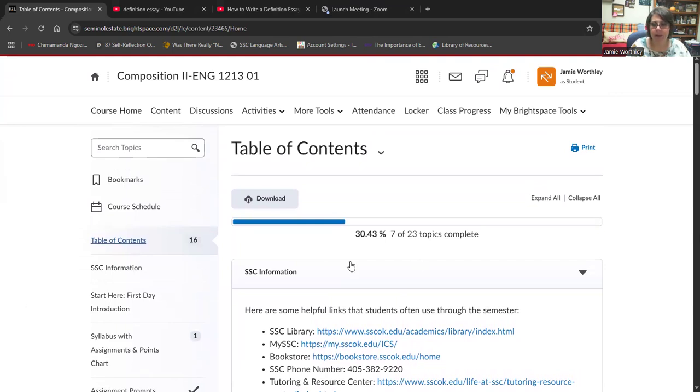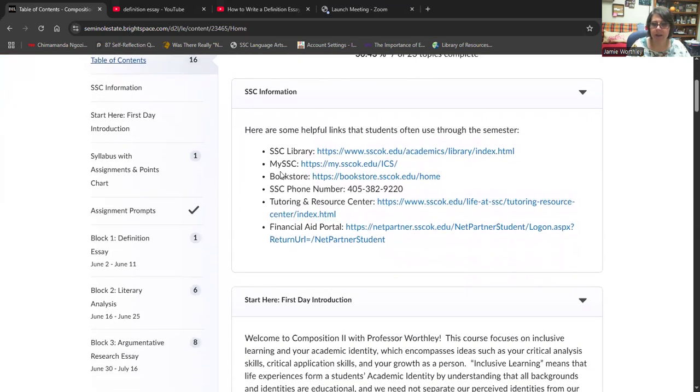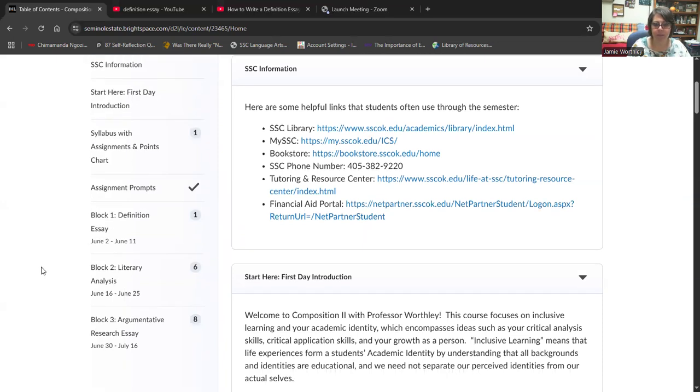All right. So here's some Seminole State information. Here's where you can look at the library. There's where you can go to My SSC, where you can log in, look at our bookstore. Here's the phone number to contact Seminole State. Here's the tutoring. Here's a financial aid portal. So I just put it all right here so you don't have to go hunting it down everywhere else. You can just look on our Brightspace.